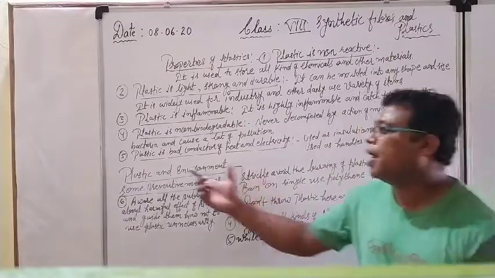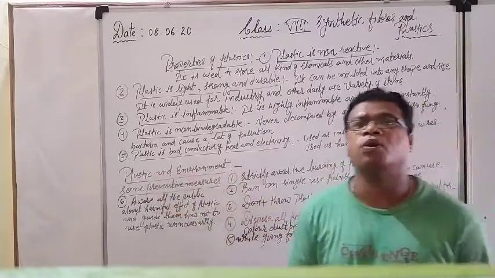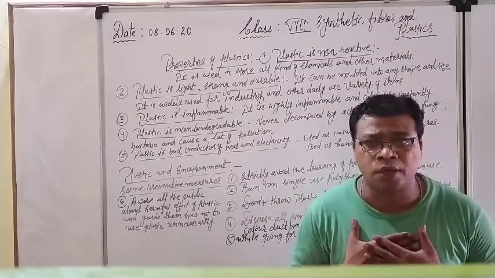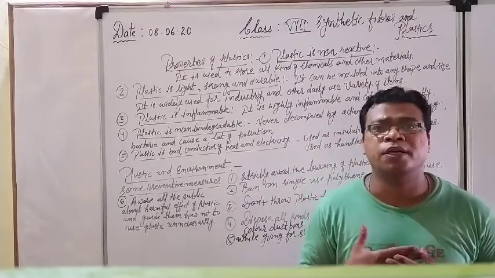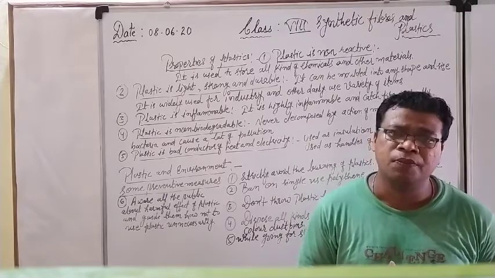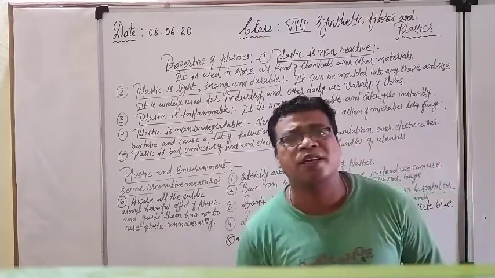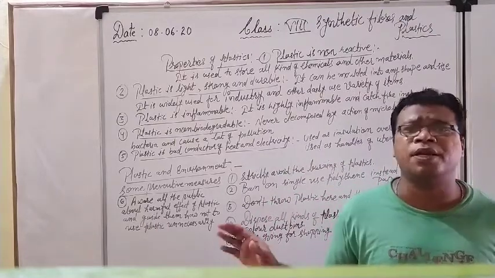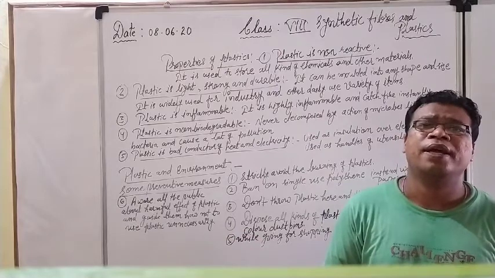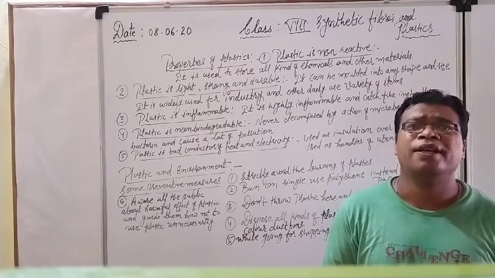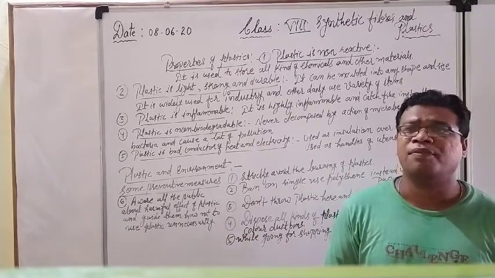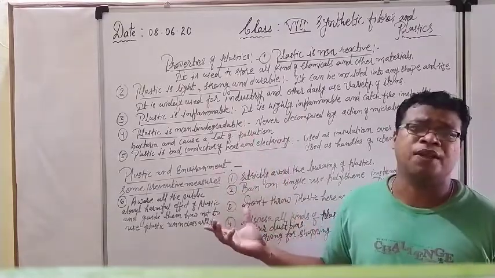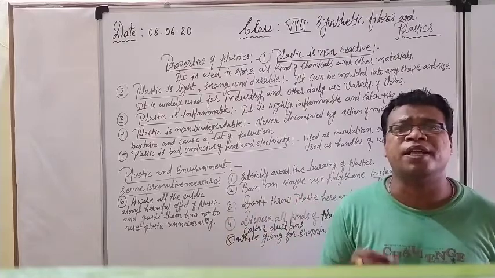Now, see, plastic and environment. When we are talking about plastic and environment, we all know that plastic is very useful for us. Our whole world is totally surrounded by plastic. We are using plastic in our daily use items. Why? Because it has so many properties: it is light in weight, durable, long lasting, non-reactive, and cheaper also, and so many other things, and that's why we are using plastic items here and there.